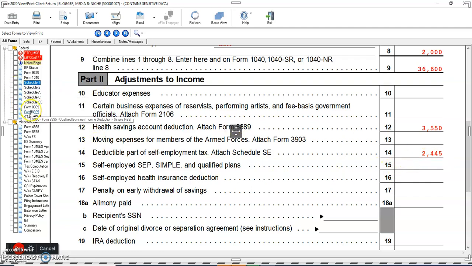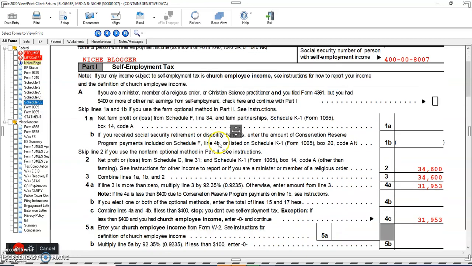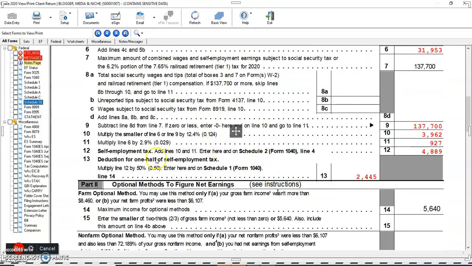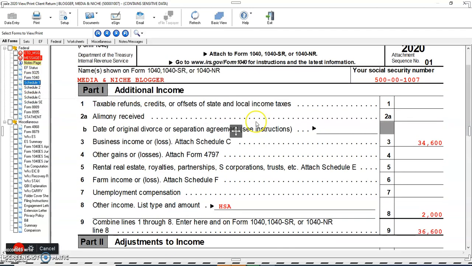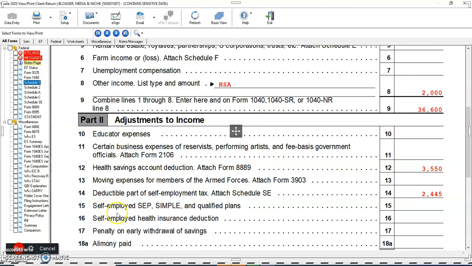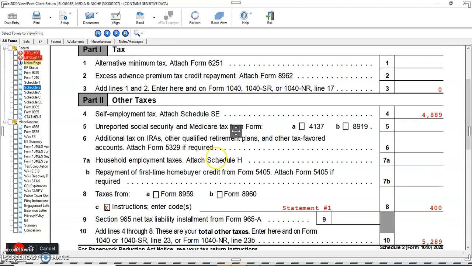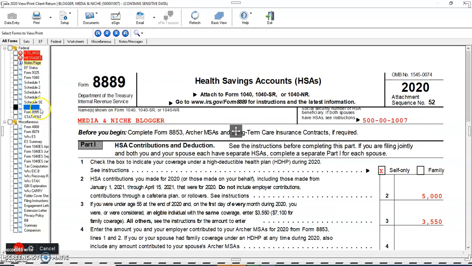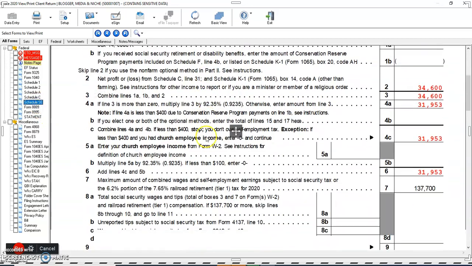I am also again showing you this is the line 13 amount that will move to part 2 line number 14, and on Schedule 2 the self-employment tax itself, and it comes from line number 12.